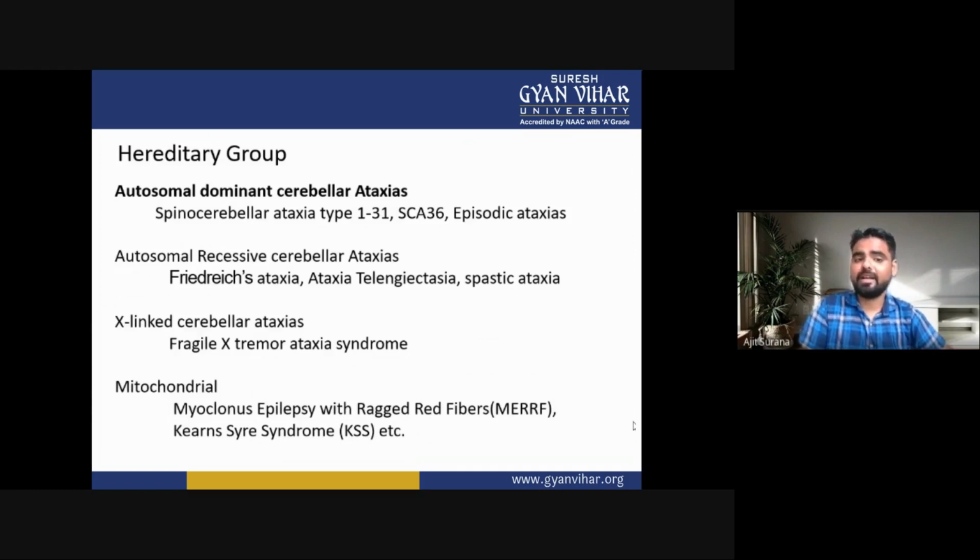Now the hereditary groups. In hereditary groups there are autosomal dominant cerebellar ataxia, spinocerebellar ataxia, autosomal recessive cerebellar ataxia, X-linked, mitochondrial.